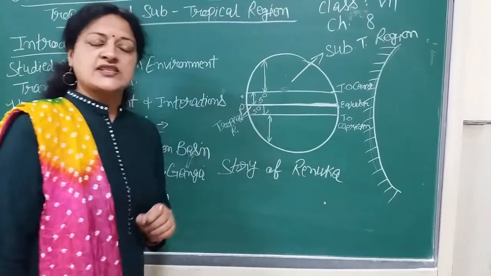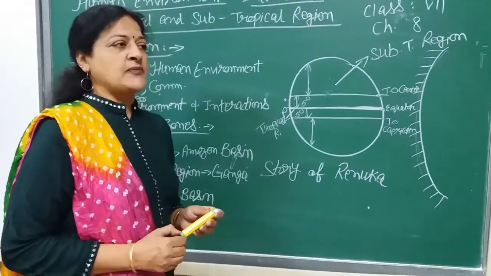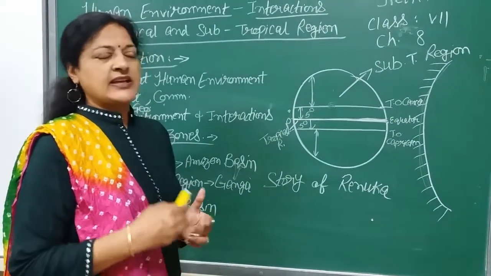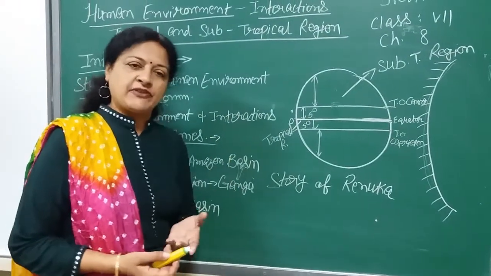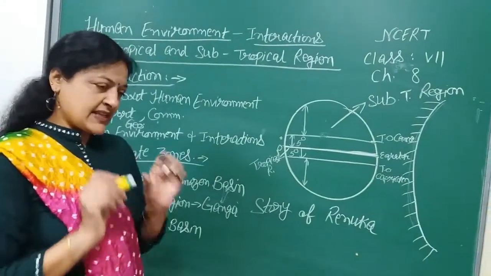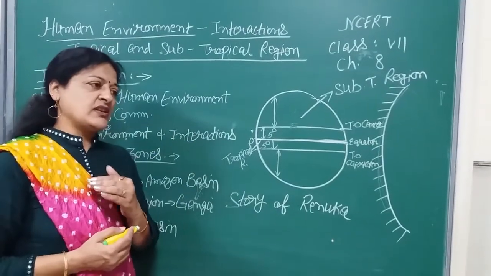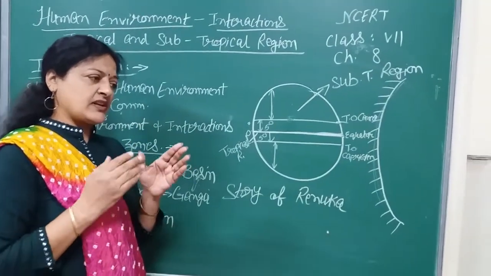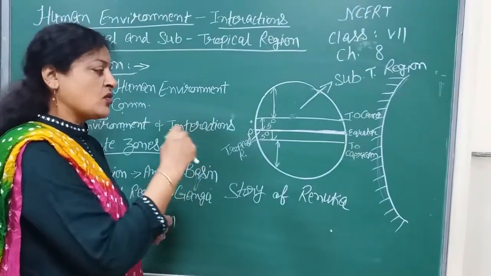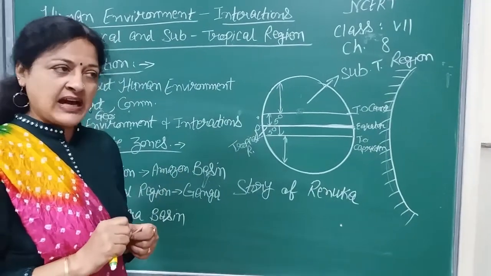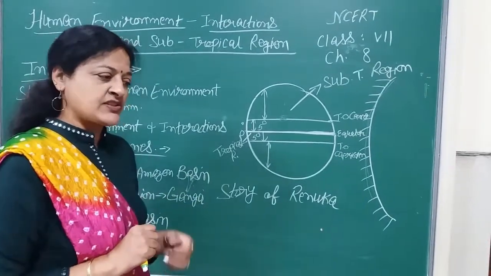Now in the book there is a story of Renuka. Renuka's uncle, whose name is Shrikant, is a wildlife photographer. He clicks photographs of wild animals, or we can say people living in different regions. Once he clicks a photograph and shows it to Renuka, she is fascinated by that picture, and she is curious to know how different types of people live, what their lifestyle is, what the living conditions are, and what the food habits are.